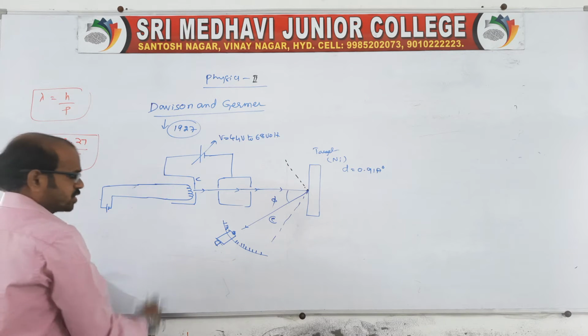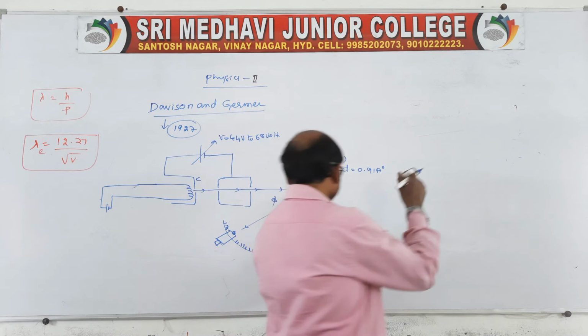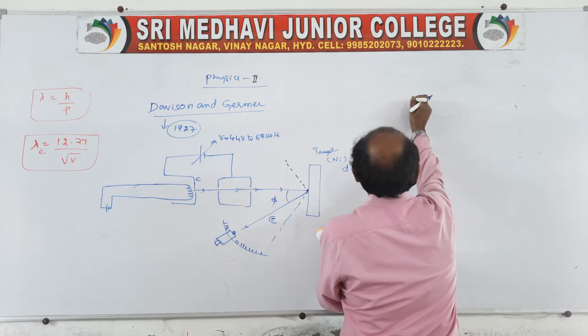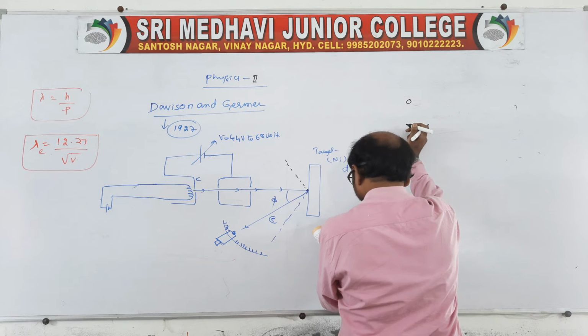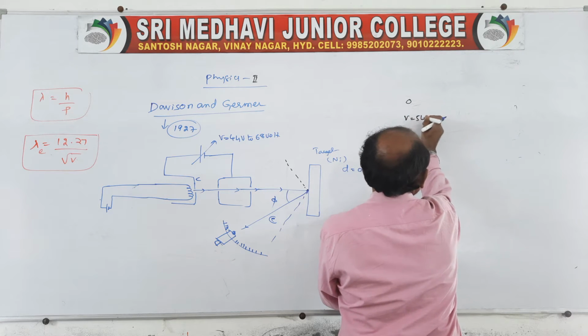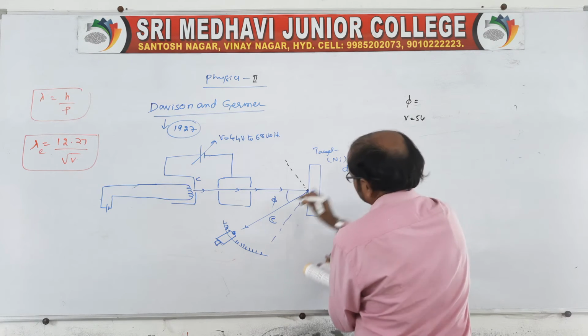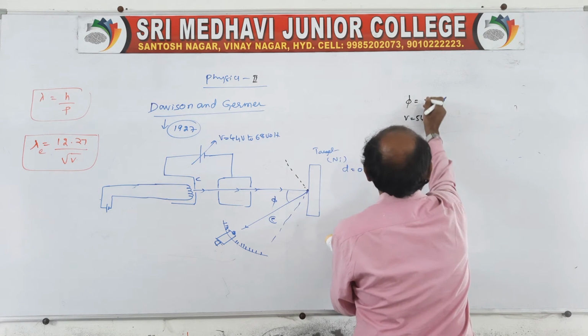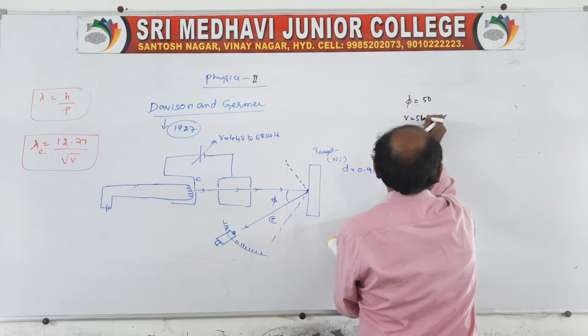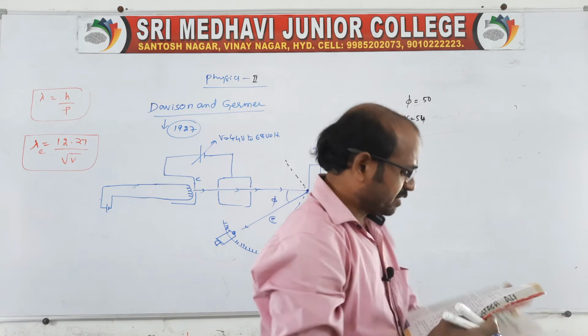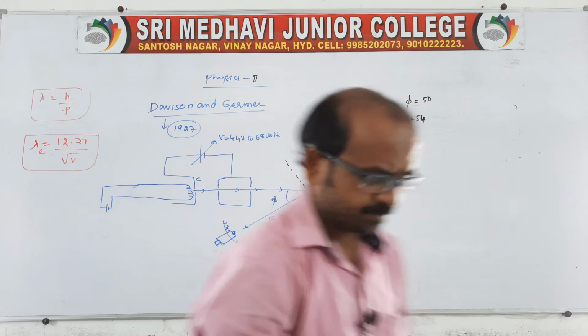So at a particular angle, if I take a voltage of 54, the electron diffracted angle will be approximately 50 degrees.